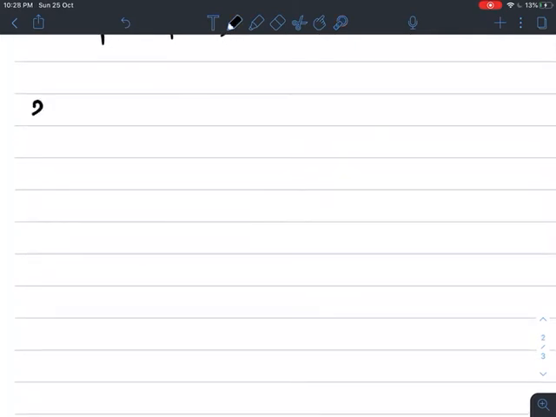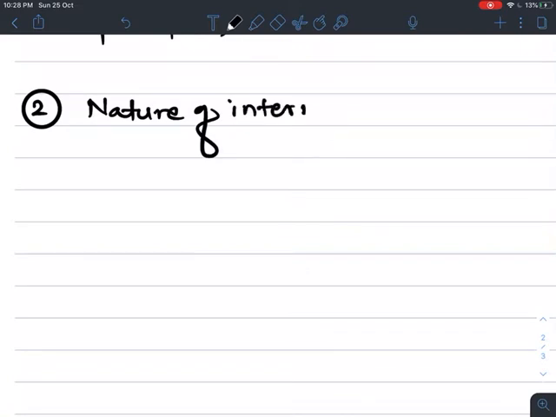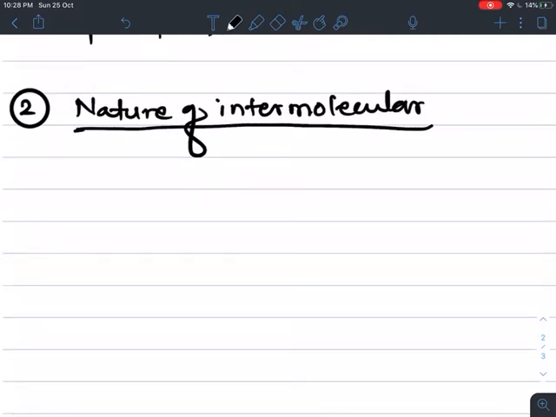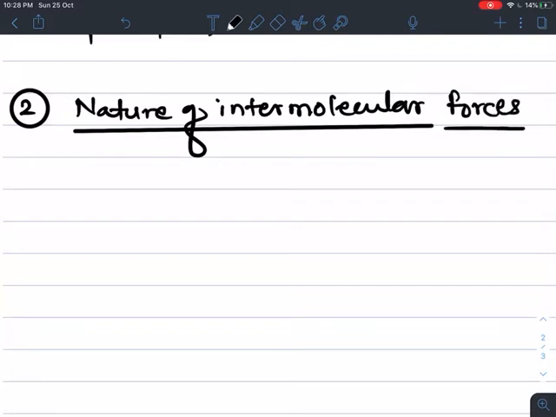Second important property of aldehydes, ketones and carboxylic acids is the nature of intermolecular forces. This is the most important property, intermolecular forces which are present in aldehydes, ketones and acids.